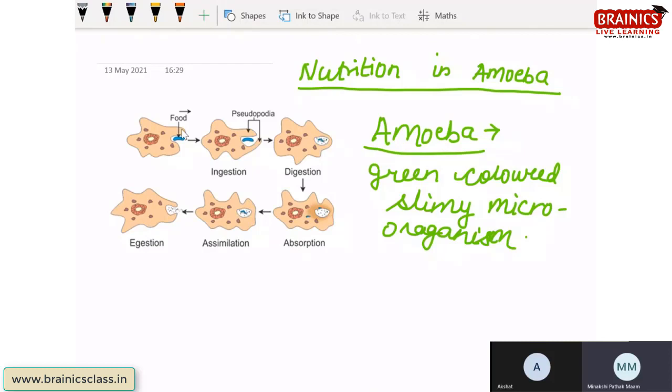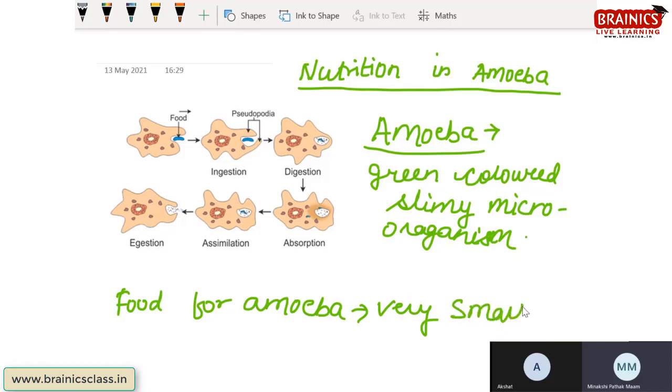See, they are irregular in shape. They don't have a rigid structure. What do they eat? They eat small plants. The food for amoeba is small plants, which you can say phytoplankton, means very small plants they eat.